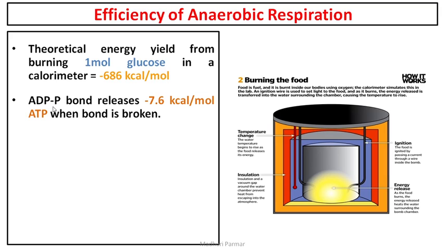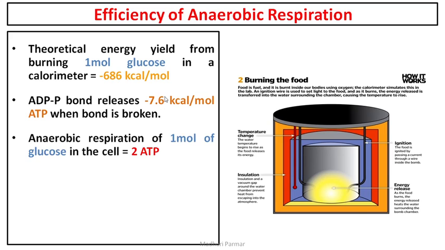When it is broken, it releases minus 7.6 kilocalories per mole. So 1 mole of these bonds broken will give you minus 7.6 kilocalories. Clear till here? So when ATP is broken, you get minus 7.6 kilocalorie. When 1 mole of glucose is used, it gives you minus 686 kilocalorie.